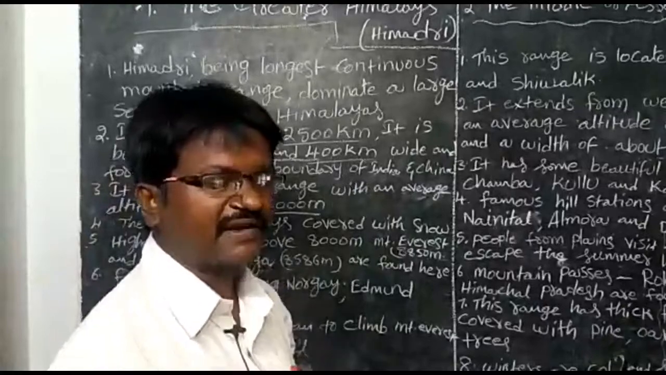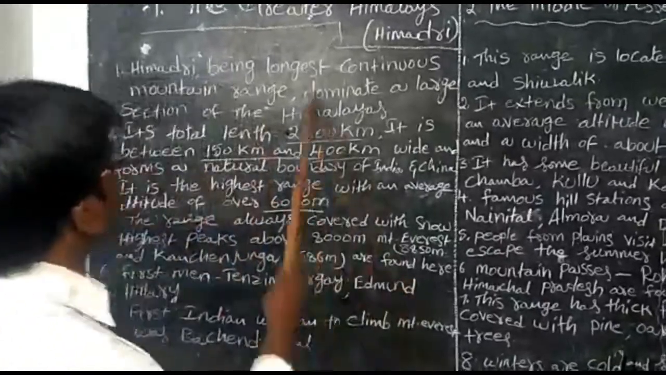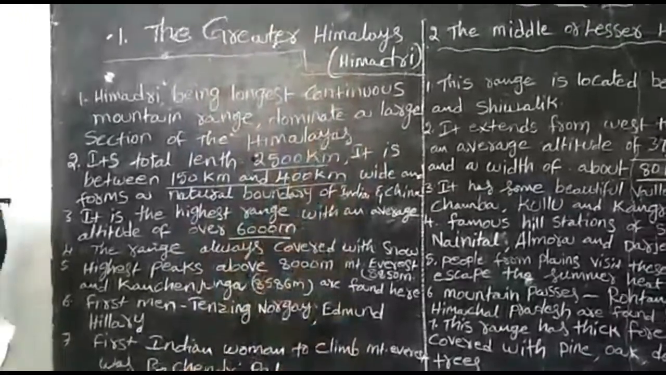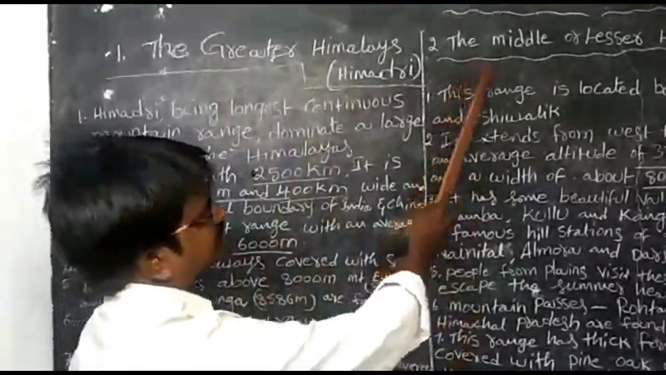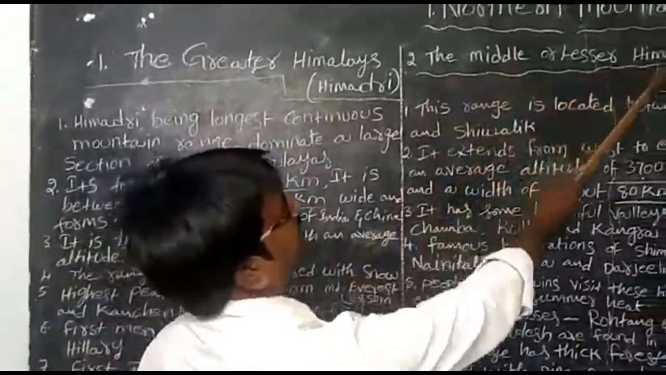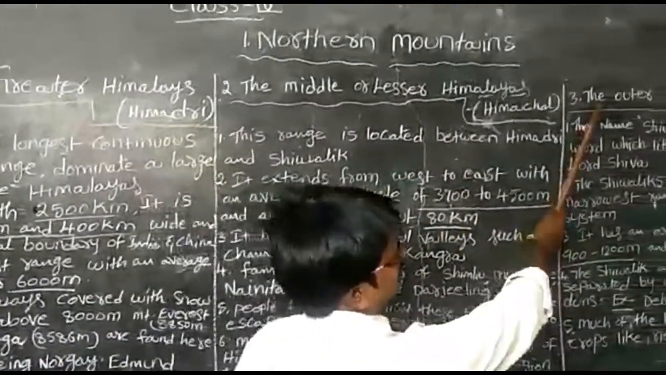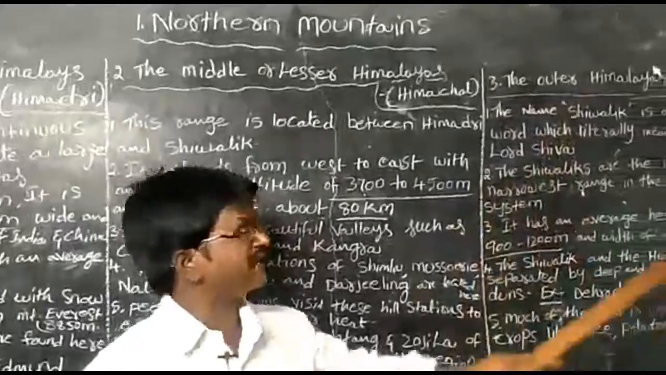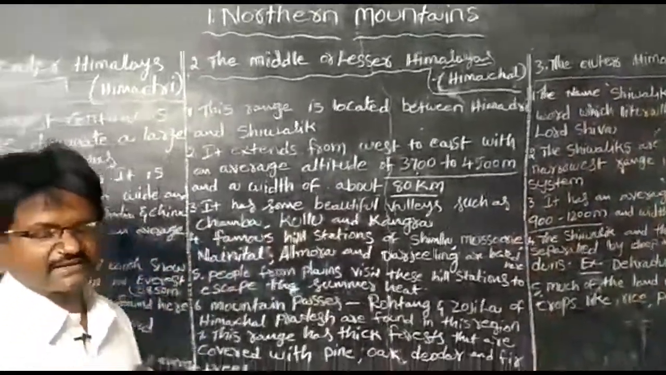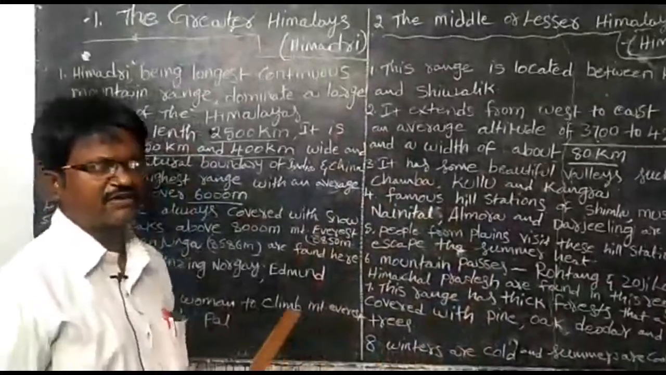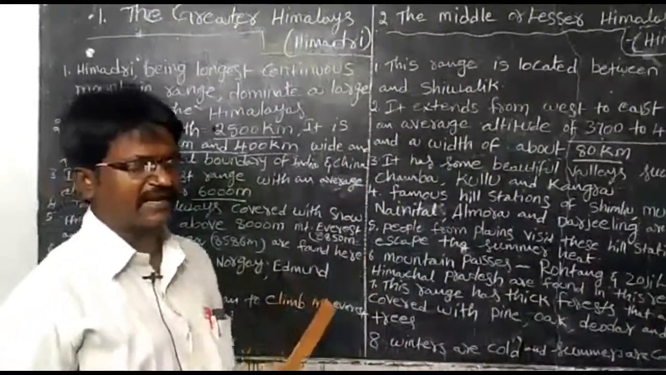What are the 3 parallel ranges? The first one is the Greater Himalayas, another name is Himadri. The second one is the Middle or Lesser Himalayas, another name is Himachal. The third one is the Outer Himalayas, another name is Shivalik. So these are the Himalayas, which consist of 3 parallel ranges.